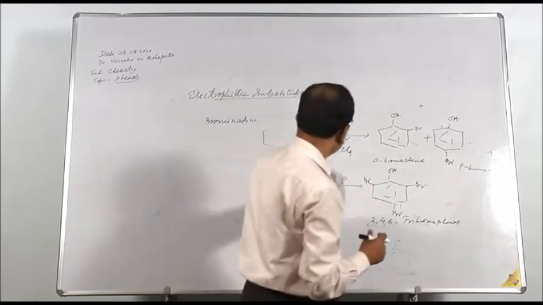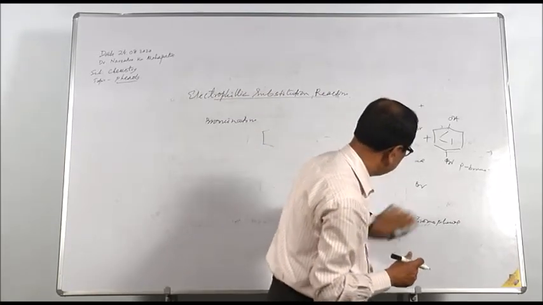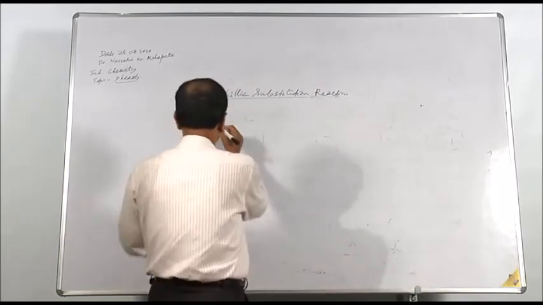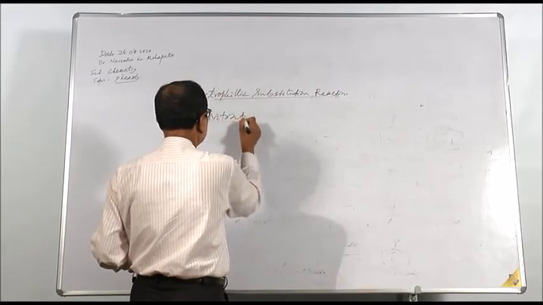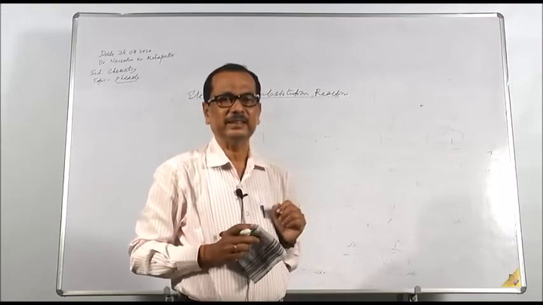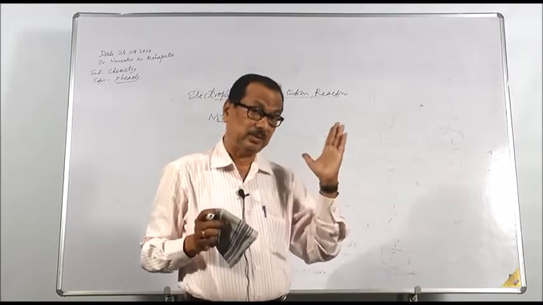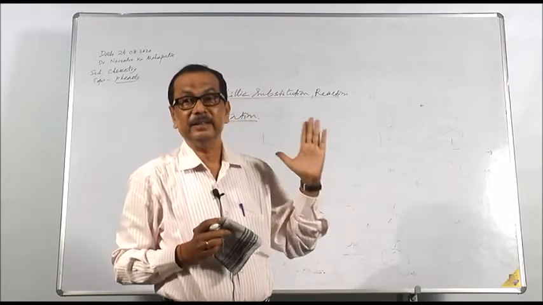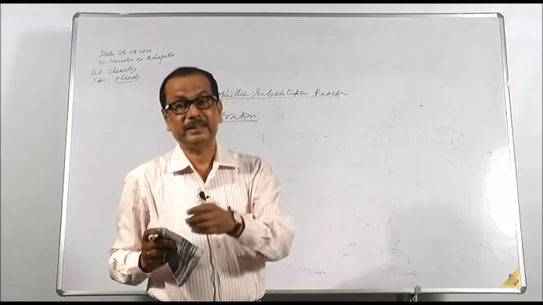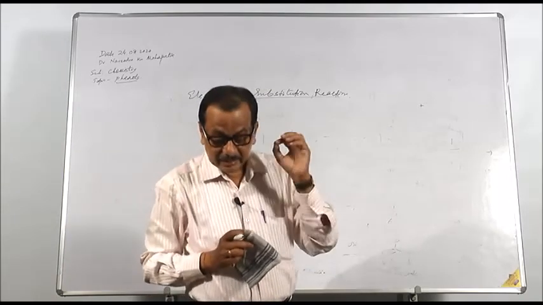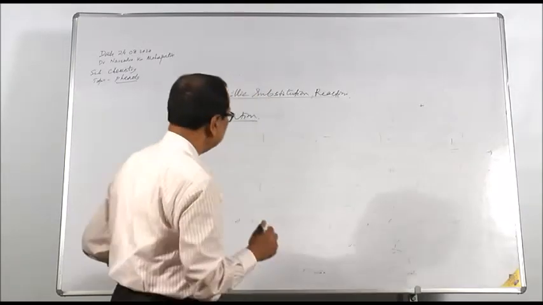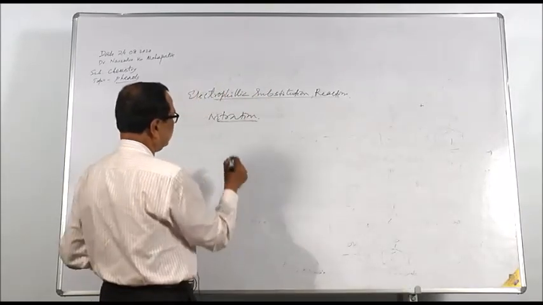Similarly, phenol undergoes nitration in presence of dilute nitric acid, compared to benzene, where nitration occurs in presence of a mixture of concentrated nitric acid and concentrated sulfuric acid. But here, in presence of only dilute nitric acid, phenol will give you nitrophenol, ortho-nitro and paranitrophenol.